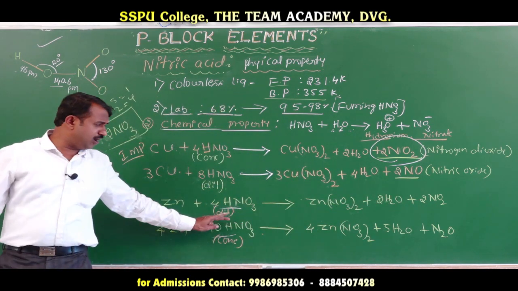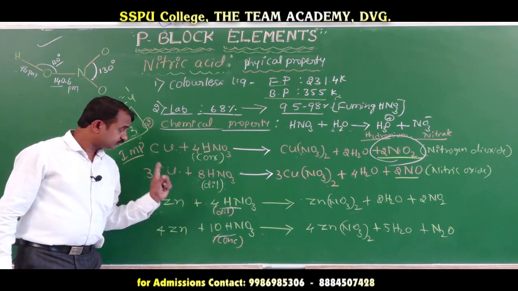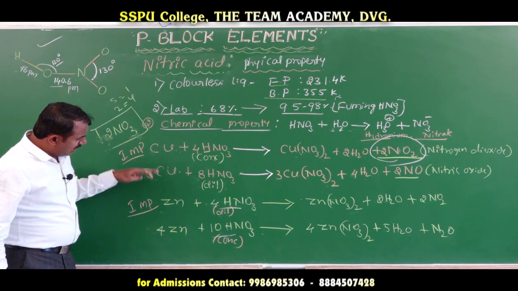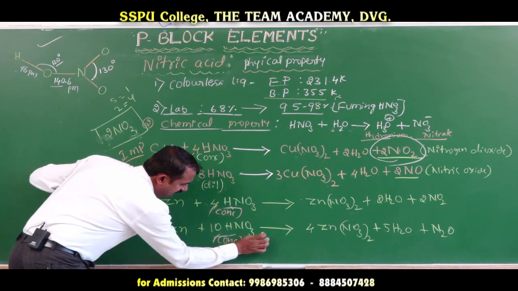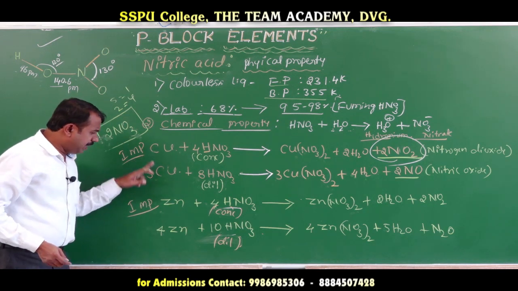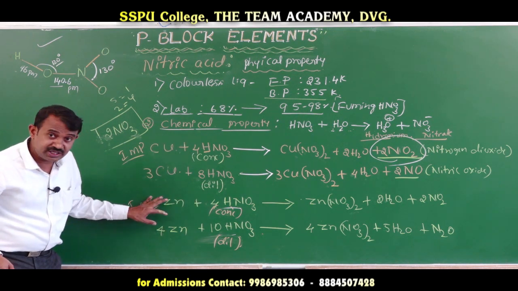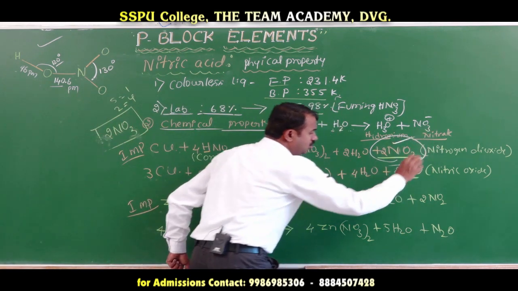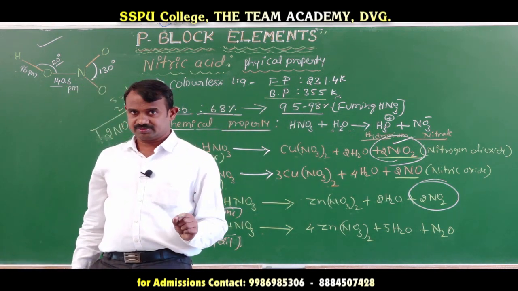Next we will go for which gas is released, depending upon the material. When copper and zinc react with concentrated nitric acid, which gas is released? Both are the same. It is NO2. Nitrogen dioxide gas is released.